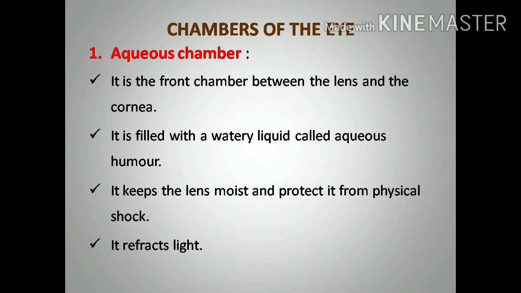Next, chambers of the eye. In the eye, we can see two different chambers. The first one is the aqueous chamber. It is the front chamber between the lens and the cornea. It is filled with a watery liquid called aqueous humor.